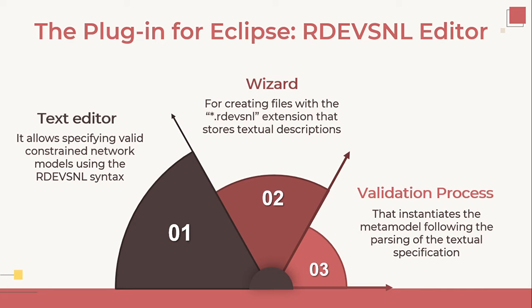Also, the wizard is useful to create files with a particular extension. These files are the ones that will store the textual descriptions. And the validation process is used to instantiate the metamodel following the parsing of the textual specification.